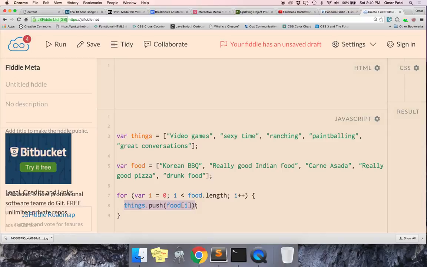So now, things.push. What's going to get pushed into things the first time we go over this loop? What is things going to look like the first time this loop runs? Push adds an element to the end of an array.